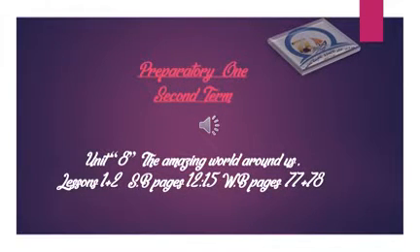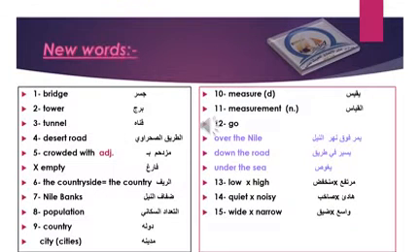Preparatory 1, second term, Unit 8, The Amazing World Around Us, Lessons 1 and 2. The new words. Number 1, bridge. A structure that is built to allow people to cross from one side to the other.